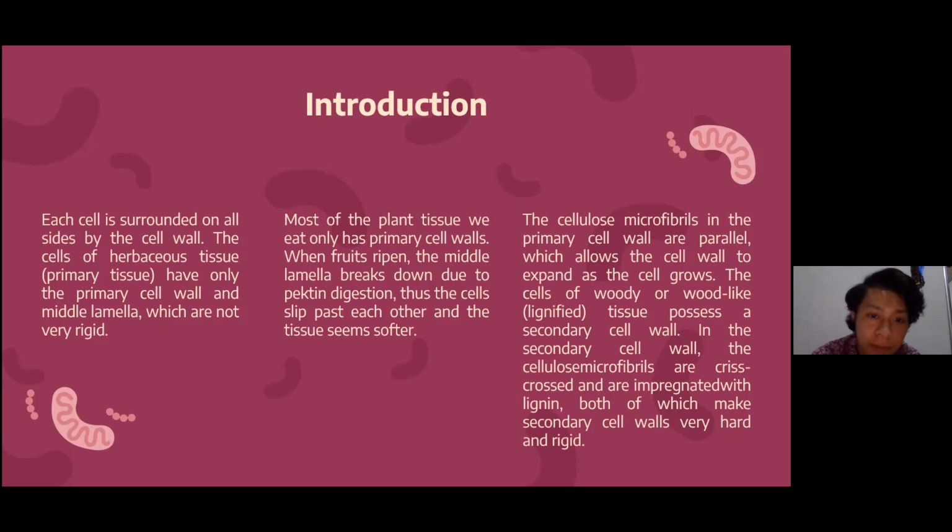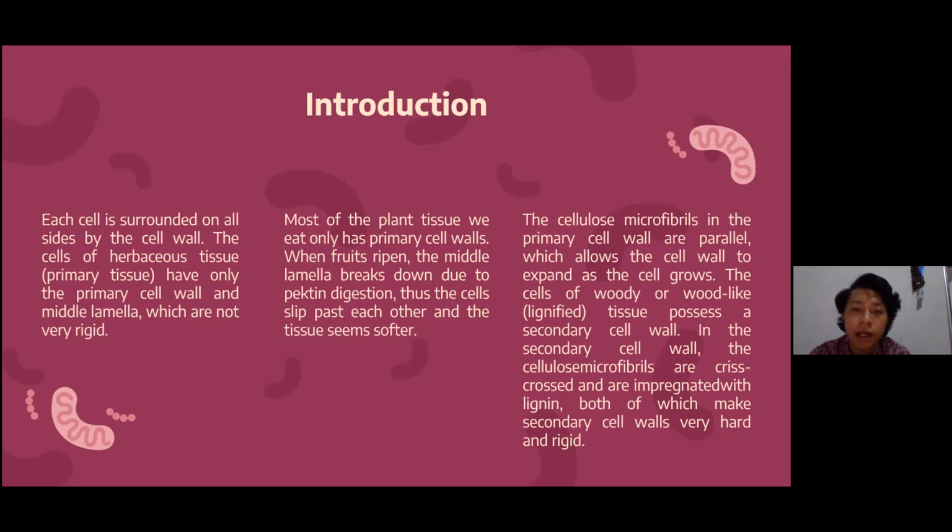When fruits ripen, the middle lamella breaks down due to pectin digestion. Thus the cells slip past each other and the tissue seems softer. The cellulose microfibrils in the primary cell wall are parallel, which allows the cell wall to expand as the cell grows.